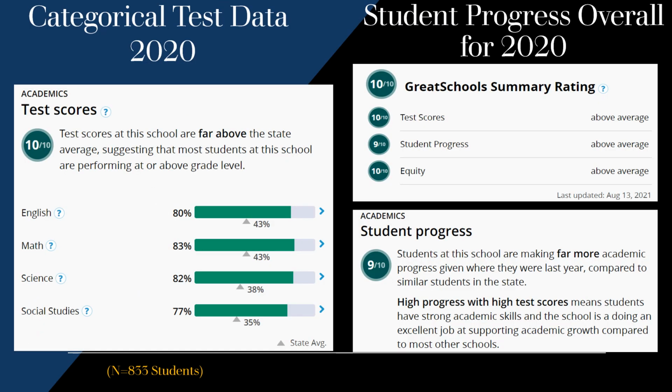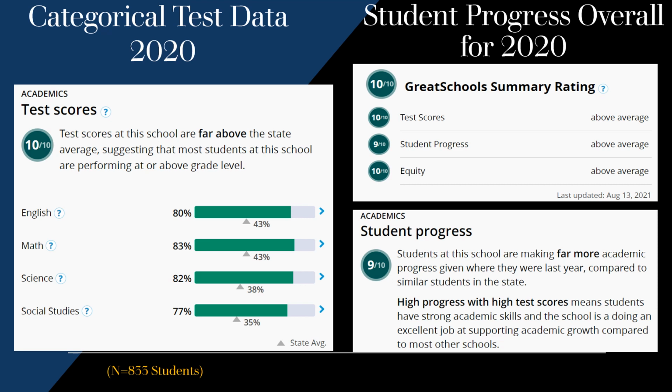Based on our 2020 report card for Mountain View Elementary School, we are rated 10 out of 10 academically. As you look at the chart to the left, in English language arts we're at 80% at or above grade level, and the state average is 43%. Math, we're doing 3% better at 83%, and the state is still at 43%. In science, we're at 82%, and in social studies, we are at 77%.